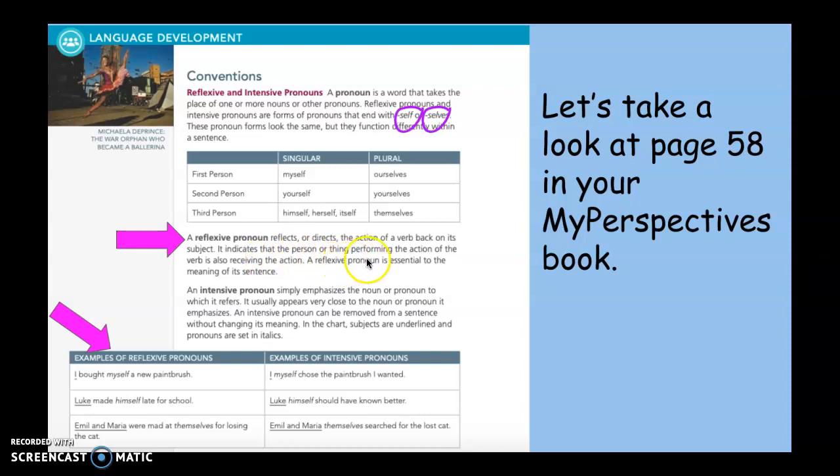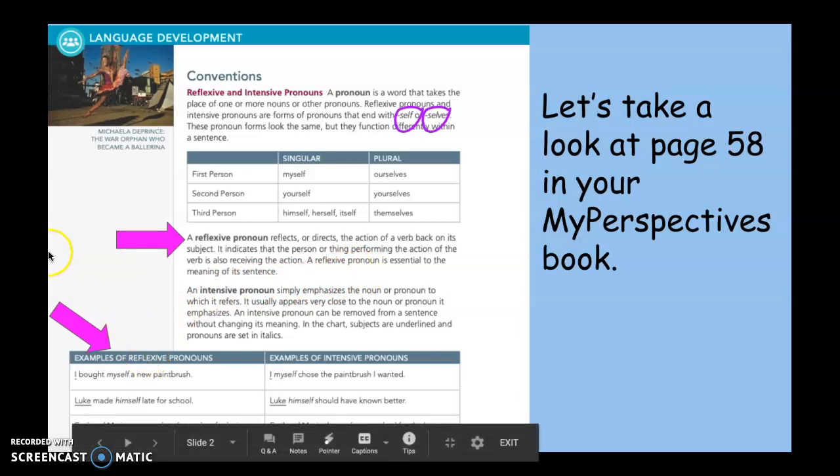Now, a reflexive pronoun reflects or directs the action of a verb back on its subject, and it indicates that the person or thing performing the action of the verb is also receiving the action. A reflexive pronoun is essential to the meaning of the sentence. So let's look down at the bottom at the examples of reflexive pronouns.